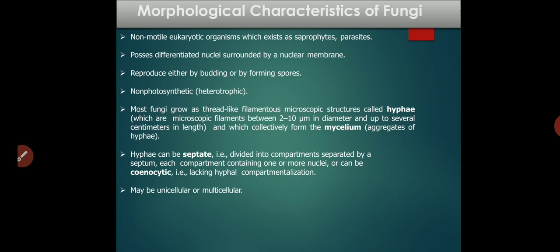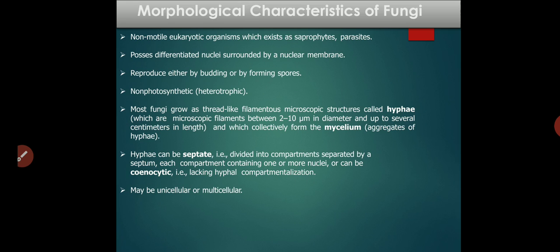They can reproduce either by budding or by forming spores, and they are heterotrophic in nature, while protozoans could be autotroph or heterotroph. Fungus are always heterotrophic in nature. What does it mean? Autotroph means they can make their food on their own, and heterotrophic means they are unable to produce their food on their own.